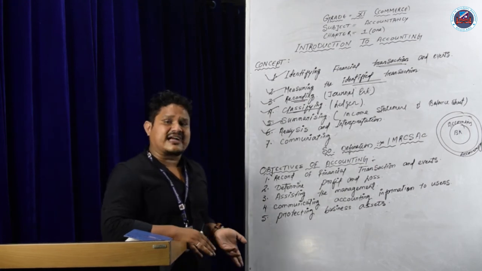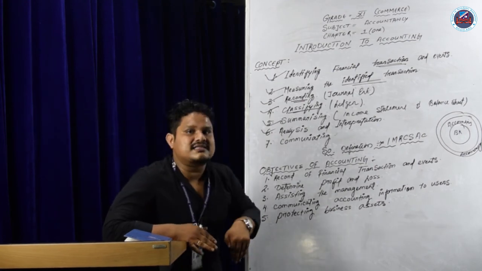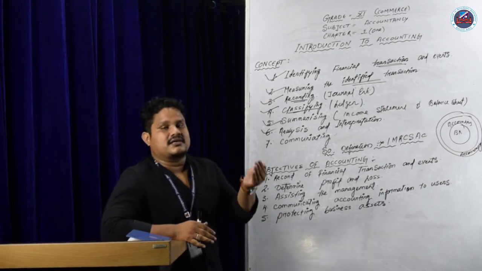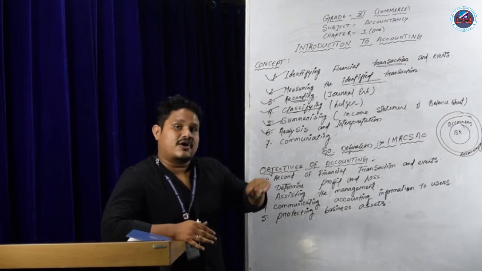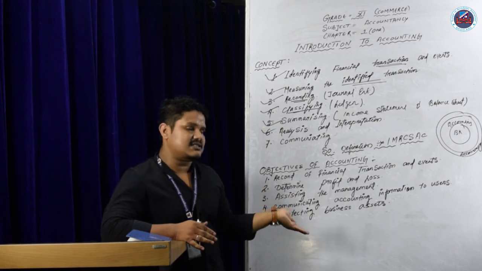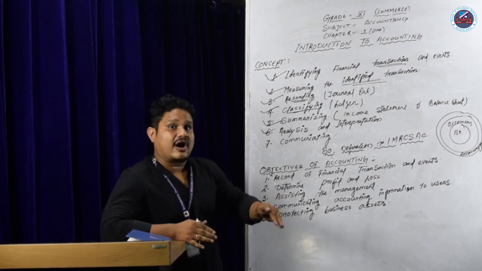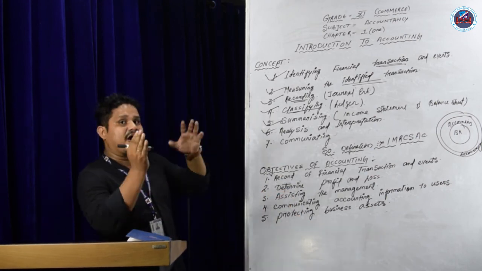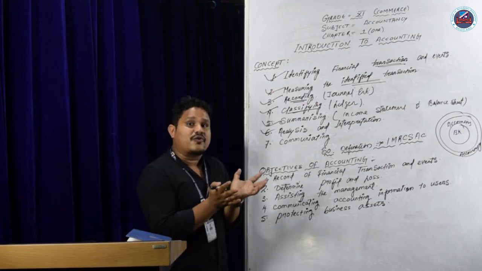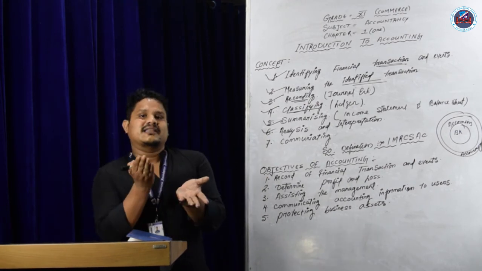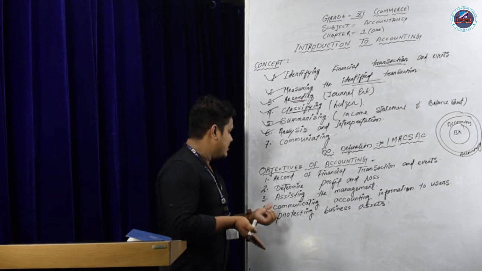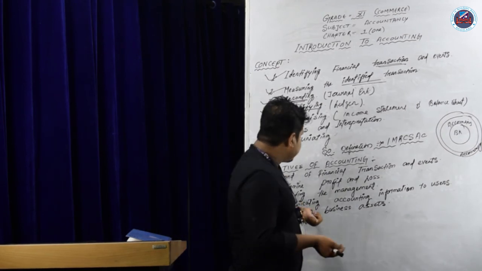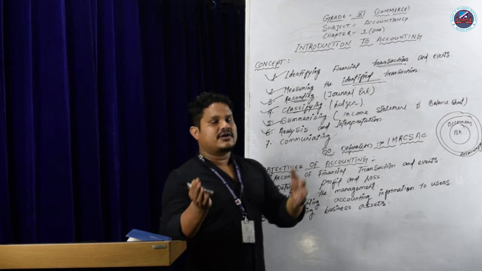Ambani is not doing his own accounts; he has an accountant who is aware of the accounting of his business. So the accountant is preparing the accounts for Ambani, which means Ambani is a user of the accountant's information. Number 4 is communicating accounting information to users.